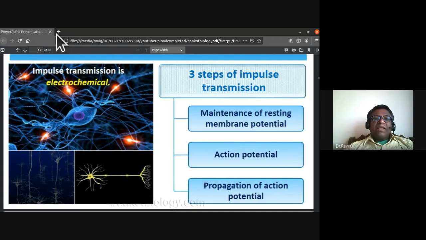You can remember it as MAP: M is maintenance of resting membrane potential, A is action potential, and P is propagation of action potential.